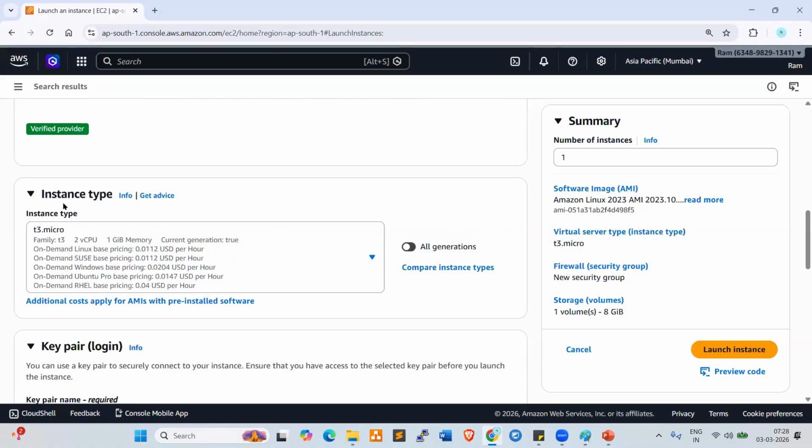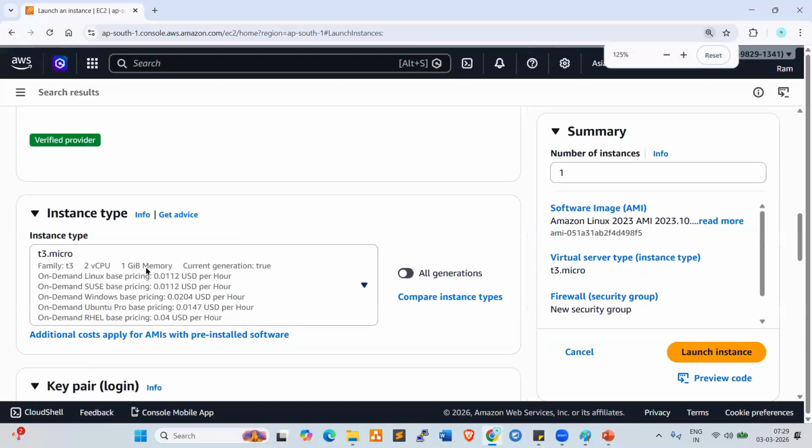Yeah. Now instance type, server type. Look at here, T3 micro. T3 micro is free tier eligible. Here it will show you in your console. When you first create the AWS account, you will get 6 months free, so you can see free tier eligible. T3 micro has two virtual CPUs and 1 GB memory, which means RAM.